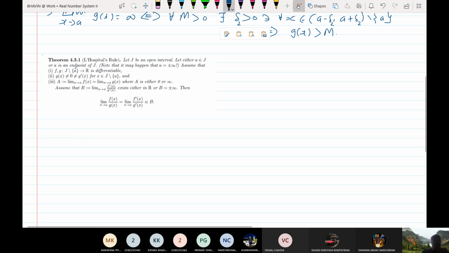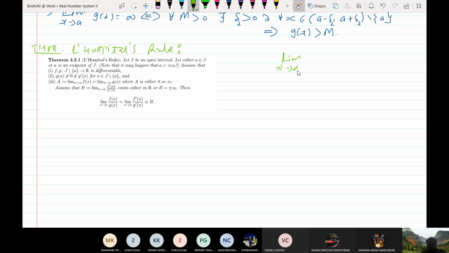Fine. So this is a very important theorem. So already you know this rule. Whenever you want to find out the limit of a function of the form limit x tends to a